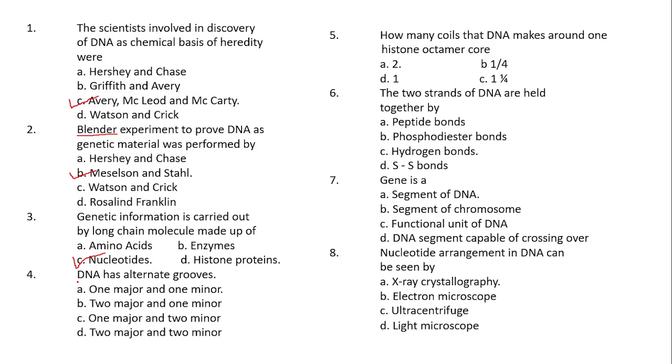Coming to the next question. DNA has alternate grooves, which are they? One major groove and one minor groove, two major grooves and one minor groove, two minor grooves, and the last one is two major grooves and two minor grooves. Always remember DNA will have alternate grooves, but how many? Only one major groove and only one minor groove, as you have already studied.